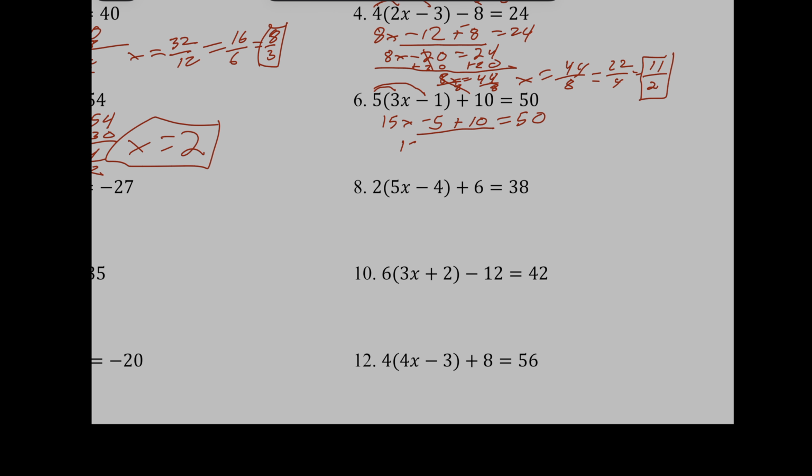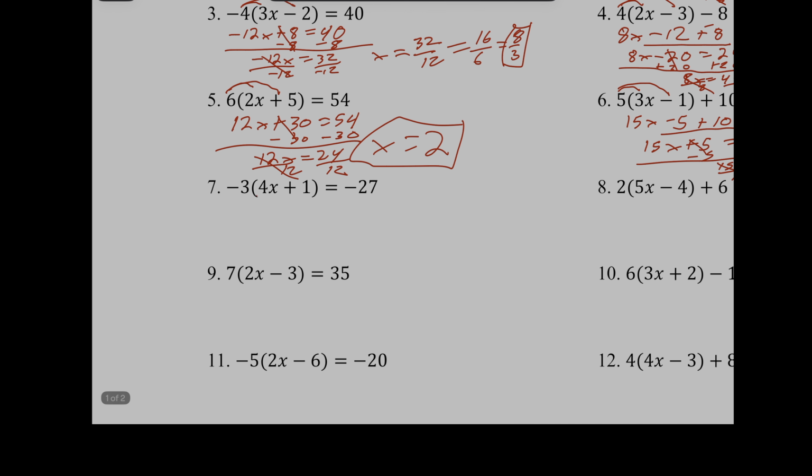All right, so here we go. 15x. Signs are different, so we're going to subtract. We're going to keep the sign of the bigger number, which is positive, equals 50. Now I'm going to subtract 5 from both sides, and I'm going to get 15x equals 45. Once I do that, I divide each side by 15, and how many times will 15 go in the 45? 3. Nice and even. Love it.